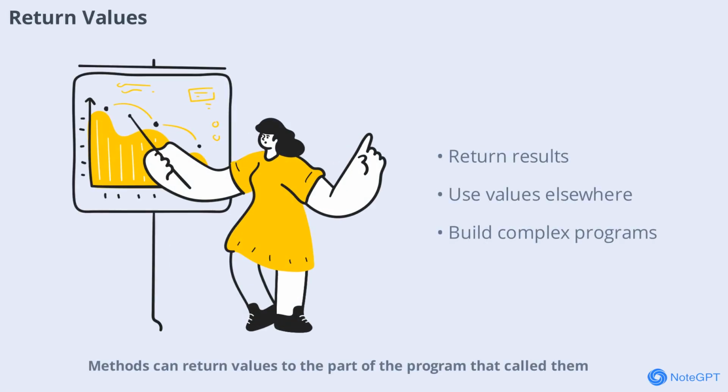Methods can return values to the part of the program that called them. This allows you to use the results of calculations or operations elsewhere in your code. Understanding return values is key to building complex and interactive programs.